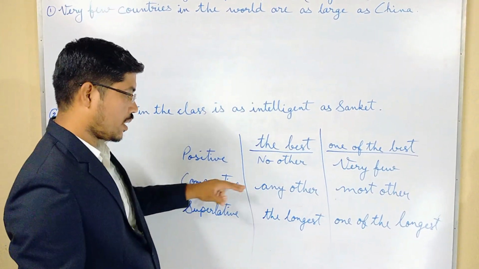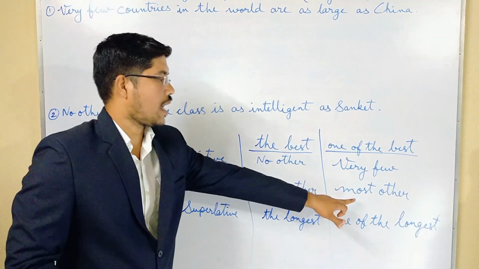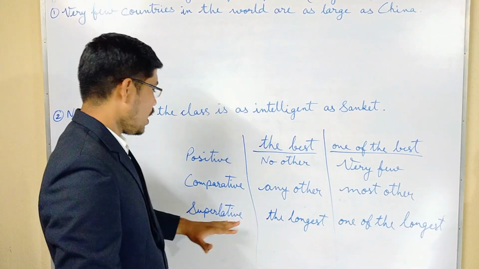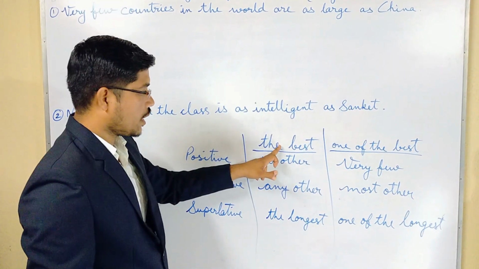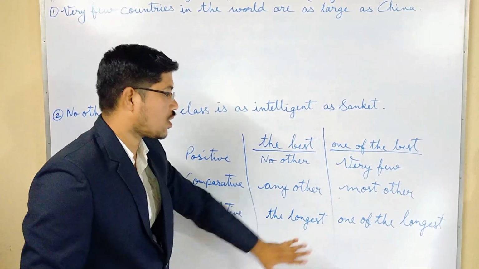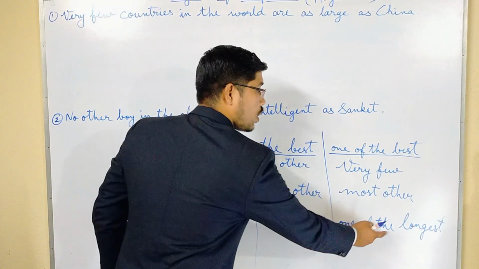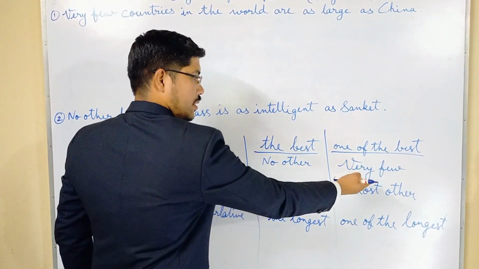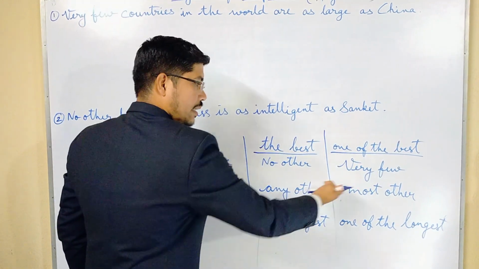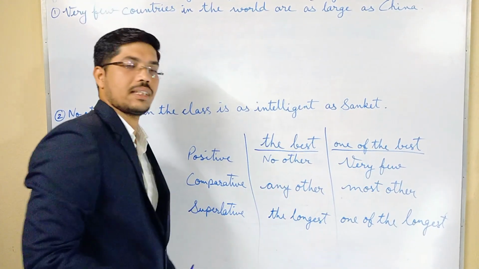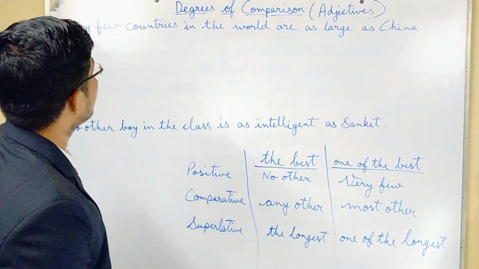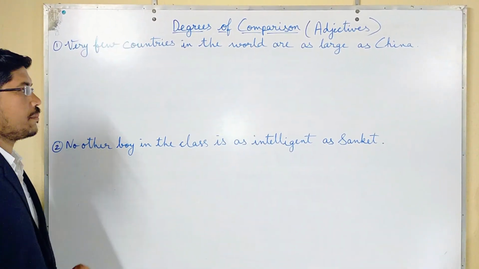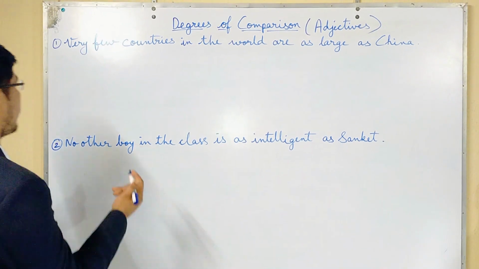In comparative degree it is any other, and for one of the best it is most other. For superlative degree, for the best it is the longest, and here it is one of the longest. So remember just these things: no other, in this one very few, any other, most other. Is it clear? So now we will see all these things. Let's solve two examples so that you will know it in a better way.